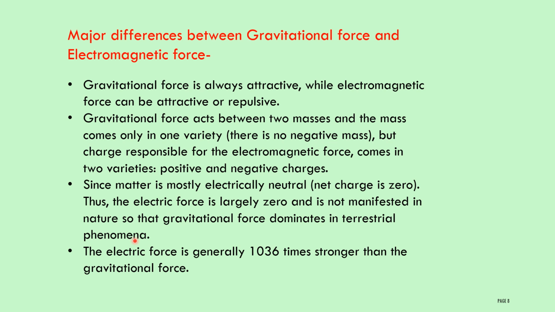In other words, in the universe, gravitational force is more prominent than electromagnetic force, because objects do not involve charged bodies. The net charge in an object or body may sometimes be zero. Therefore, gravitational force dominates in terrestrial phenomena.